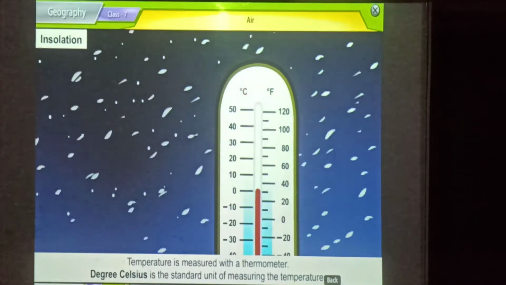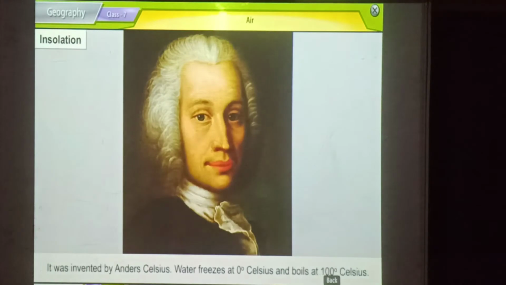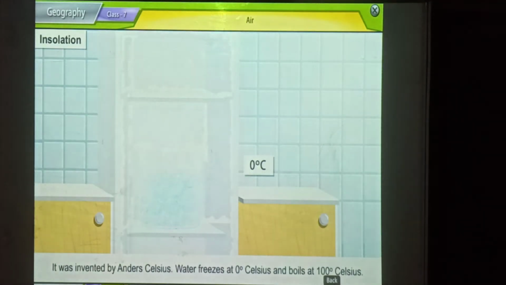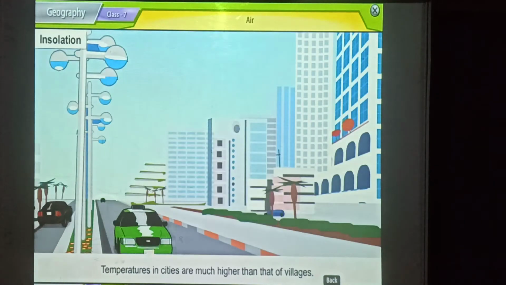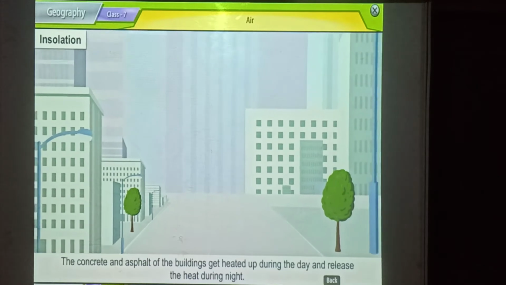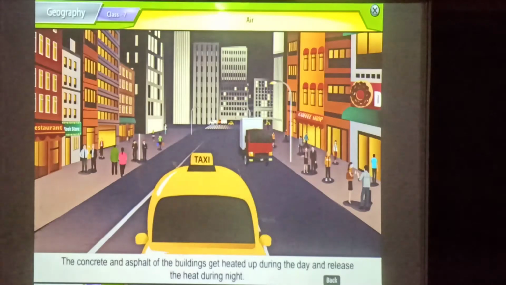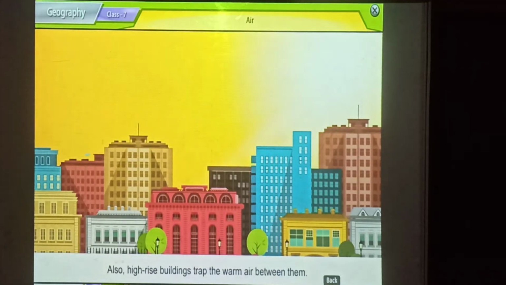Temperature is measured with a thermometer. Degree Celsius is the standard unit of measuring the temperature. It was invented by Anders Celsius. Water freezes at 0 degrees Celsius and boils at 100 degrees Celsius. Temperatures in cities are much higher than that of villages. This is because the concrete and asphalt of the buildings heat up during the day and release the heat during night. Also, high-rise buildings trap the warm air between them.